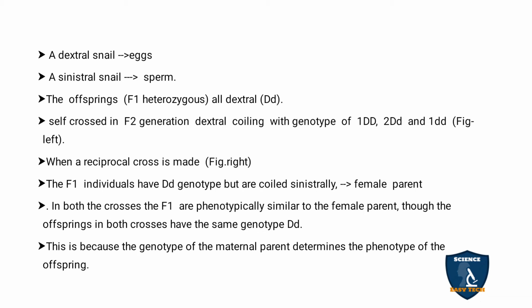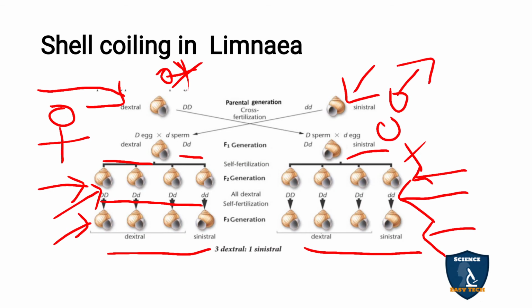They got it from the female parent. Here no dominant condition is seen, only the female character, even a recessive condition, the female parent character is exposed. In both the crosses, the F1 are phenotypically similar. The right side and the left side crosses are similar in the F1 generation with capital D, small d, and on the left side it is dextral and on the right side it is sinistral, which is the character of the female parent we crossed. And this is because the female parent character is exposed as the phenotypic character in the F1 generation.